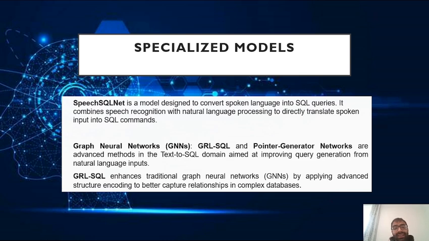The next model is the GNN. GNNs have advanced models like GRL SQL and pointer generator network, which are advanced methods in the text to SQL domain aimed at improving SQL query generation from natural language input. GRL SQL enhances traditional graph neural networks by applying advanced structure encoding to better capture relationships in complex databases.